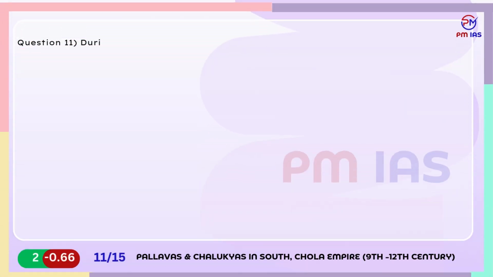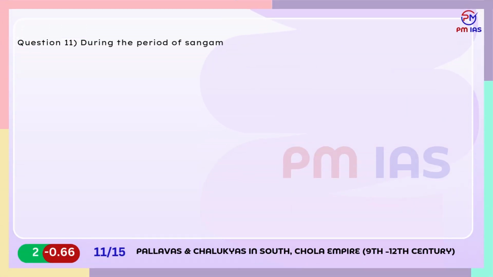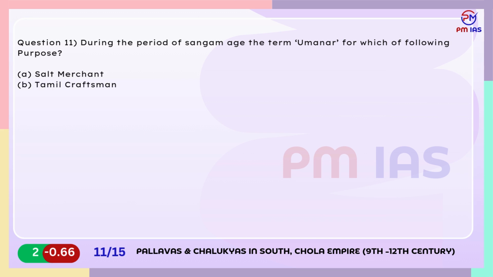Question 11. During the period of the Sangam age, the term Vumnar was used for which of the following purposes? A. Salt merchant. B. Tamil craftsman. C. Magadha artisan. D. Non-Tamil speaker.